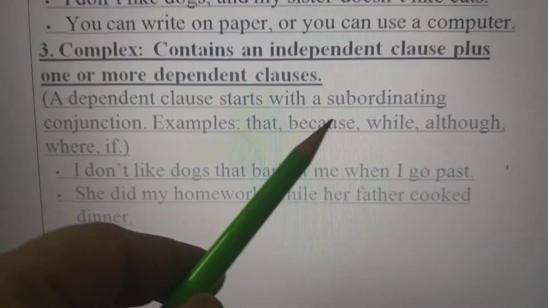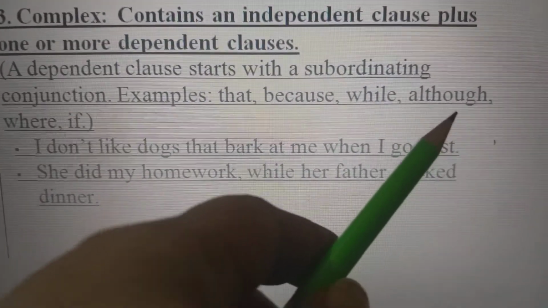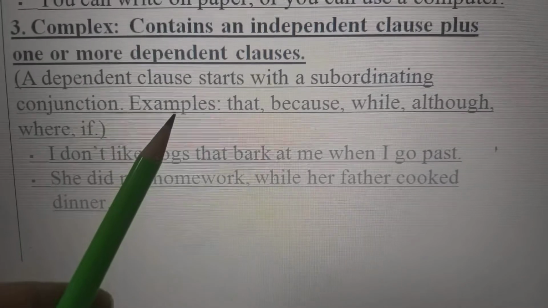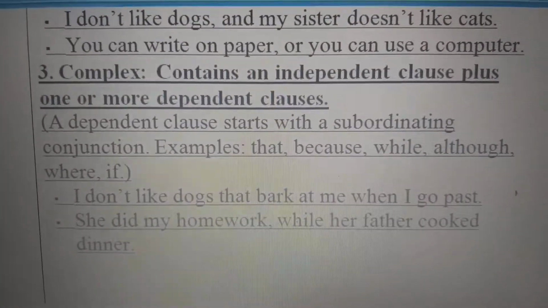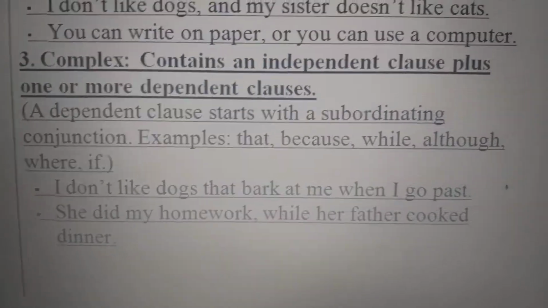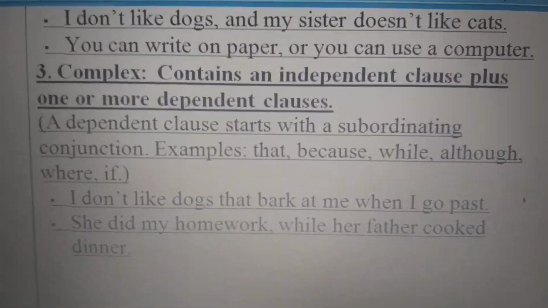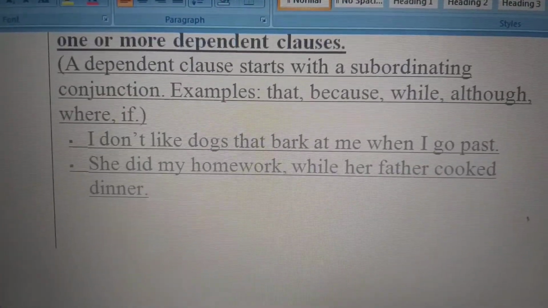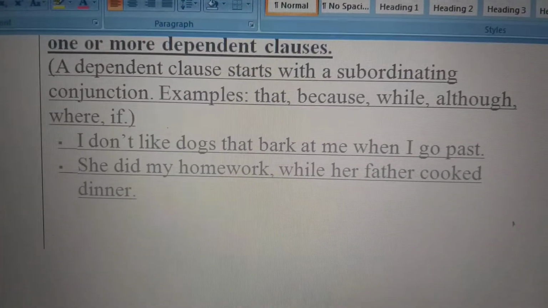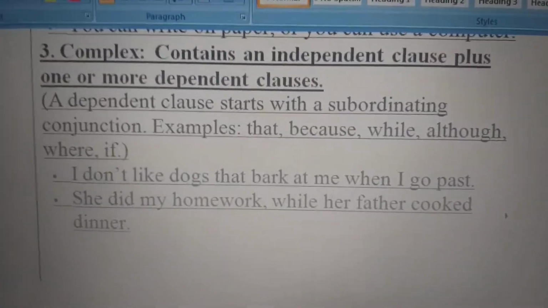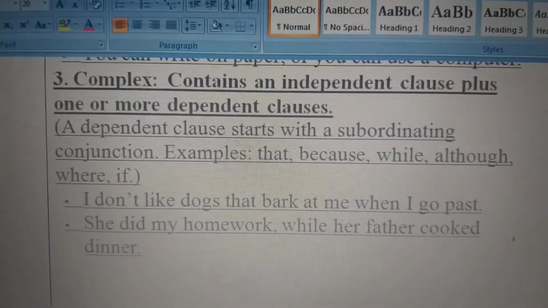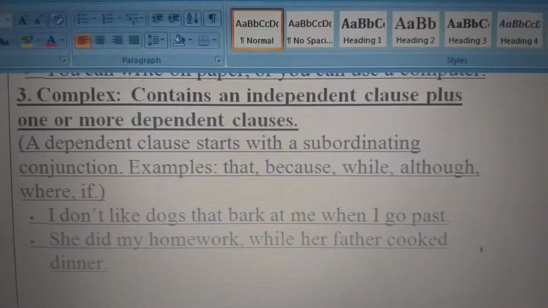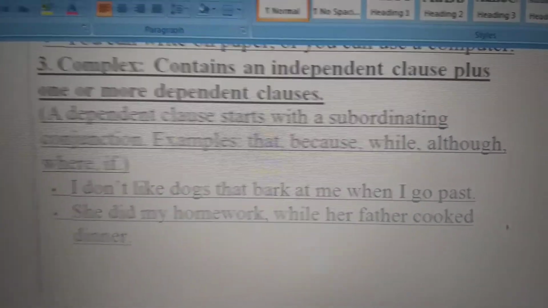Examples like because, while, although, where, if, when, they all are used in complex sentences. She did my homework while her father cooked dinner. So, this is also a complex sentence. I hope you have understood all the sentences, in the function form as well as in the structure form.